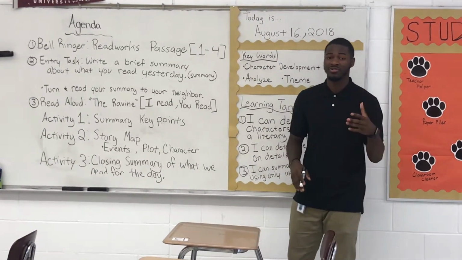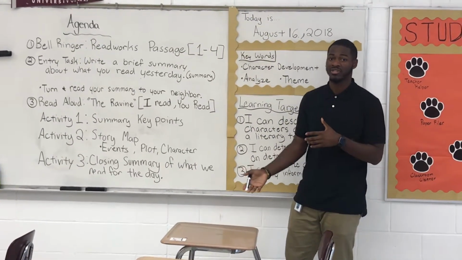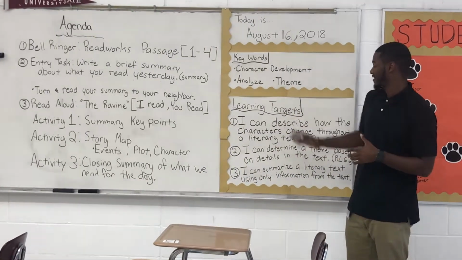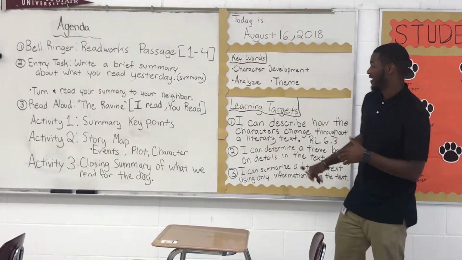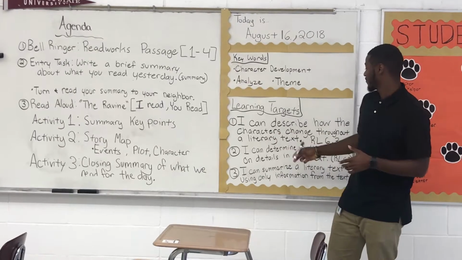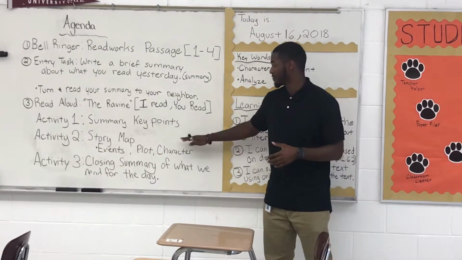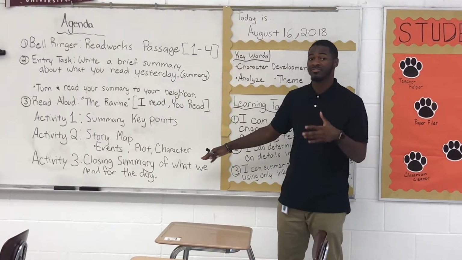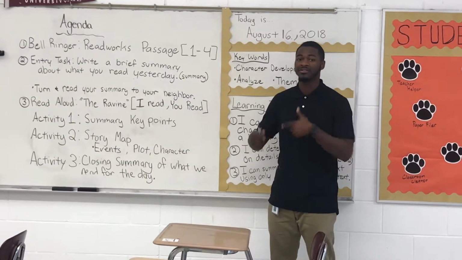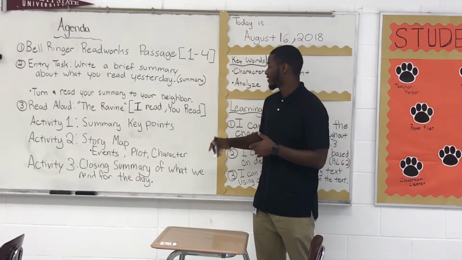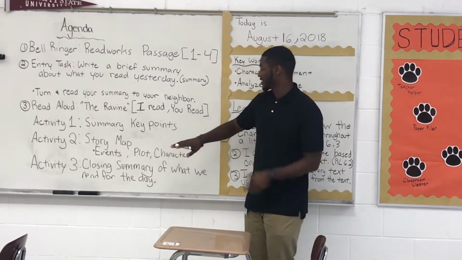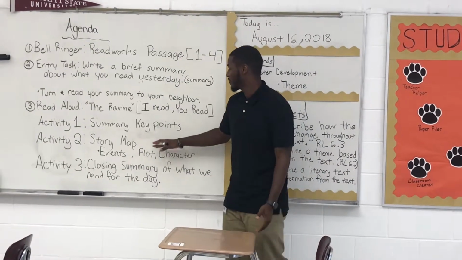Every single time that we read, they have to do a summary with it, and it keeps them in sync with the learning target. As well as the first learning target with the characters, we also have story maps that highlight the characters so the student can actually see how the character is changing. We also have different activities. Activity 1 says summarize key points.